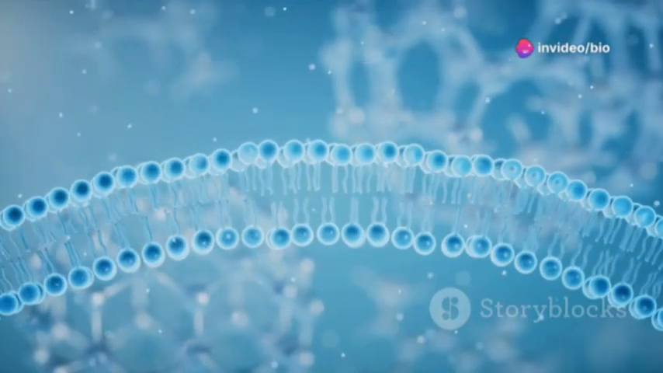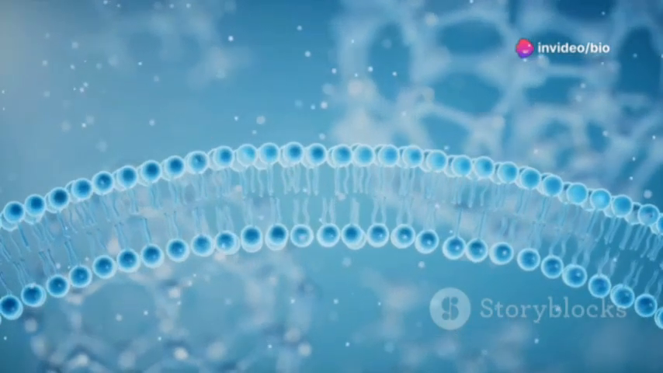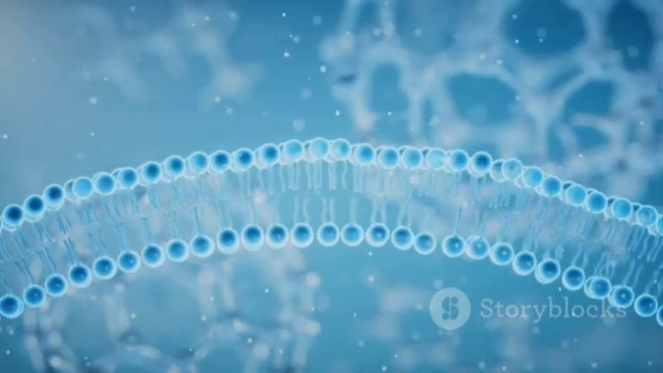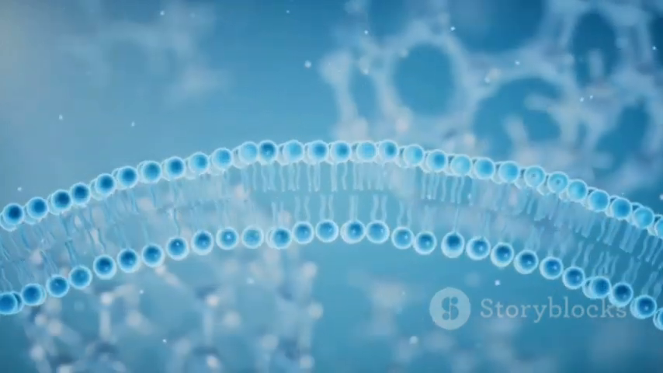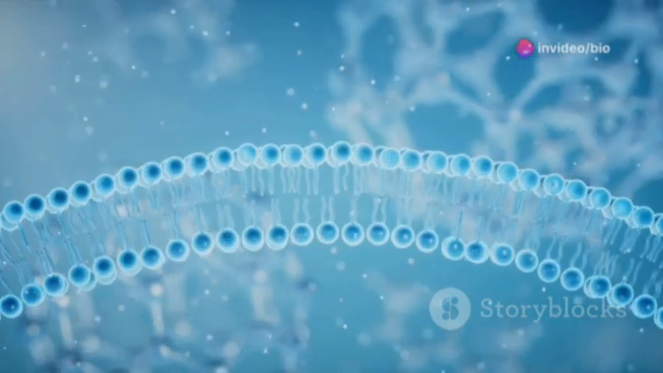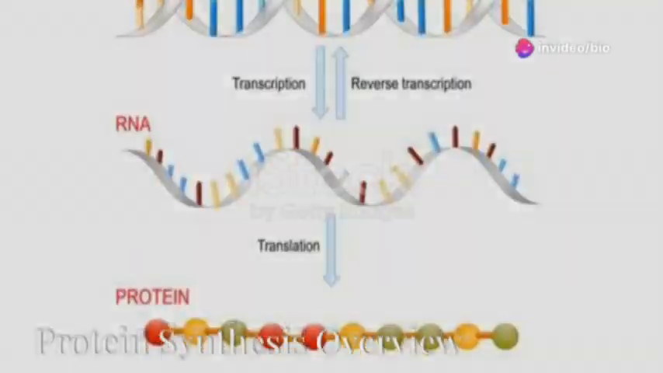Finally, in termination, when the ribosome reaches a stop codon, UAA, UAG, UGA on the mRNA, release factors bind to the ribosome. The completed polypeptide chain is released from the tRNA, and the ribosomal subunits dissociate from the mRNA.